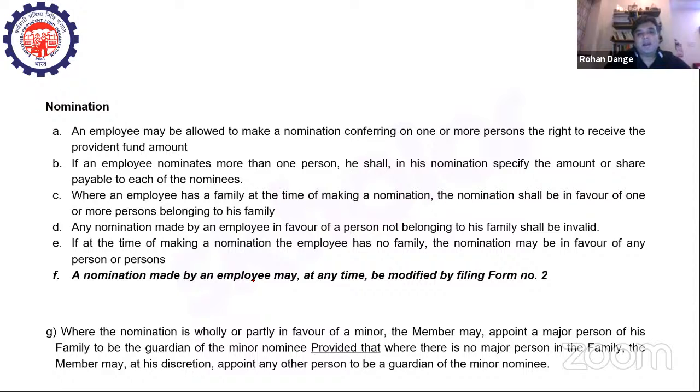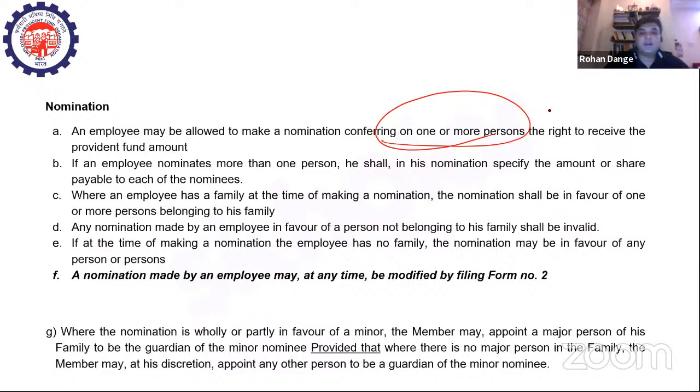So an employee may be allowed to make a nomination conferring on one or more persons. One or more persons is important. You can nominate one or more persons. If an employee nominates more than one person, the nomination shall specify the amount payable to each of the nominees. If there are two or three persons, then you should obviously state who is going to get how much, to avoid any future conflicts.